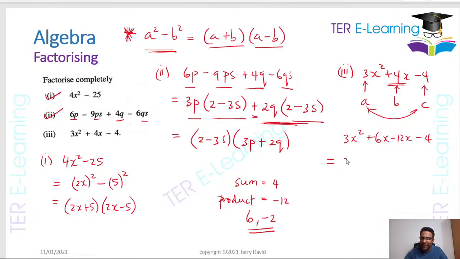So my HCF here is going to be 3x multiplied by x plus 2, right? And then I'm going to factorize this piece here. The only thing I have common there is the 4, and this is going to be, one second guys, I feel I have a mistake here. So 4x minus 4.